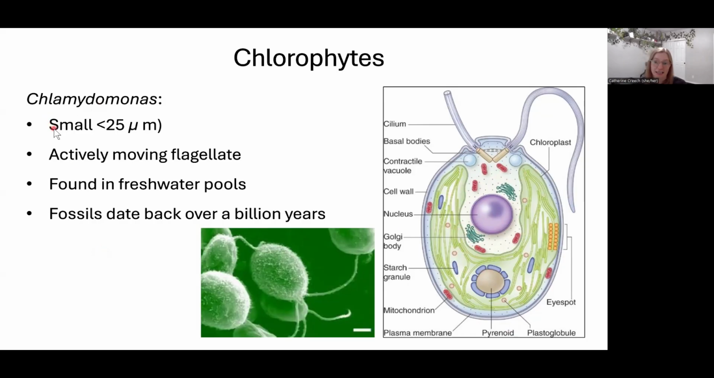Chlamydomonas are tiny, and they're found in freshwater ponds, and they swim around, and we have found fossil evidence for them dating back 1 billion years. So it's pretty cool. They haven't changed much since then. Really beautiful green algae that you find in water.